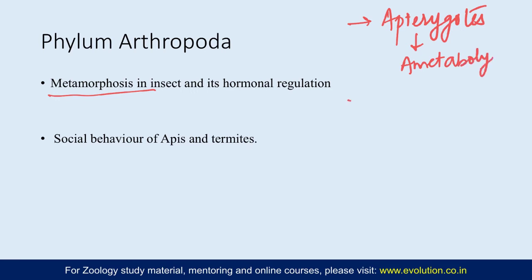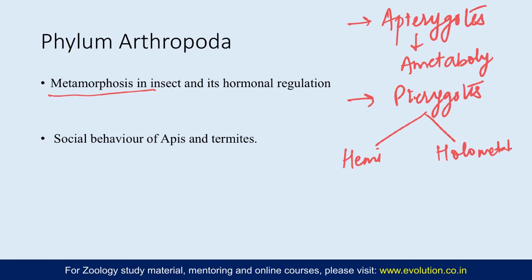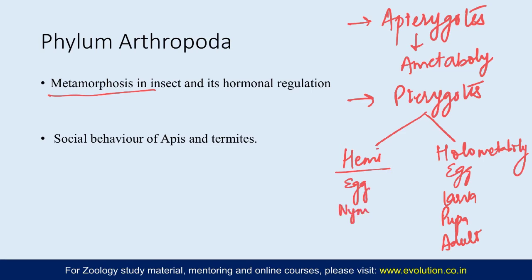But winged insects, which are pterygotes, show both hemi as well as holometaboly. So there is hemimetaboly and holometaboly. Holometaboly is complete metamorphosis, where the individual stages in the life cycle are totally different from each other. So there is an egg, there is a larva, there is pupa, and then there is adult. While in case of hemi, there is egg, there is nymph or naiad, and then there is adult.